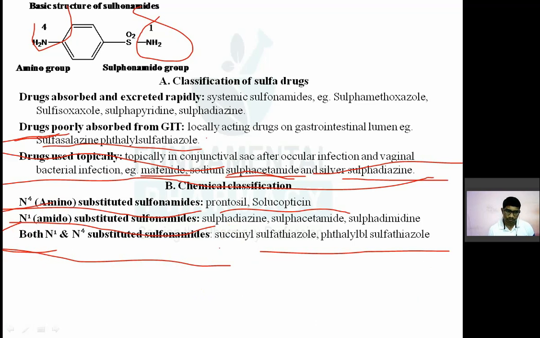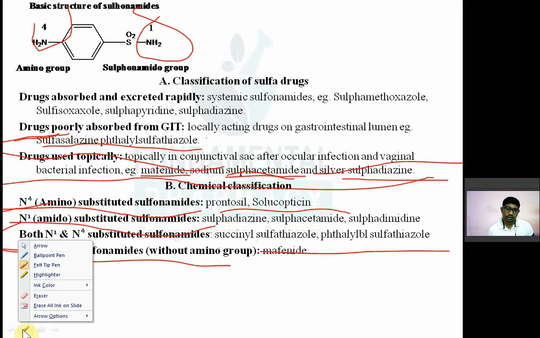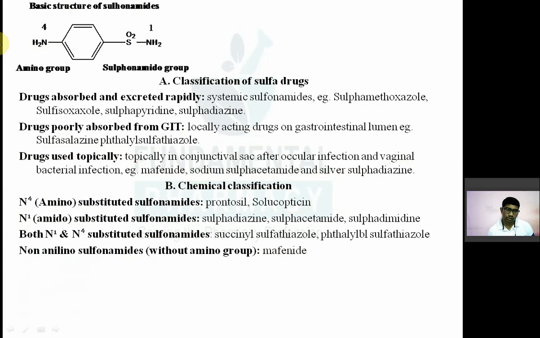There is one more known as a non-anilino sulfonamide. Non-anilino sulfonamide. What is anilino? Anilino means benzene ring plus NH2. So you can say this is the aniline structure. So non-anilino means the amino group will not be there. Non-anilino means there will not be aniline in the structure.